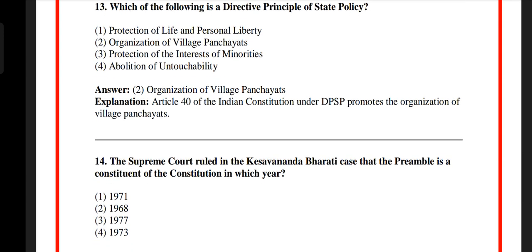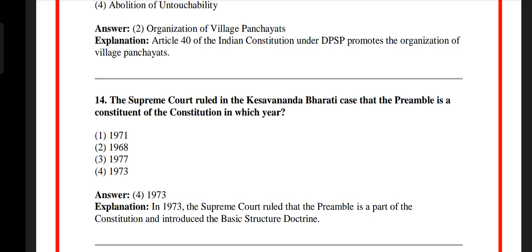Question number 14. The Supreme Court ruled in the Kesavananda Bharati case that the preamble is a constituent of the Constitution in which year? Option 1, 1971. Option 2, 1968. Option 3, 1977. Option 4, 1973. The answer is option 4, 1973. In 1973, the Supreme Court ruled that the preamble is a part of the Constitution and introduced the basic structure doctrine.